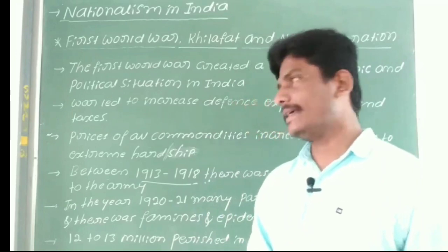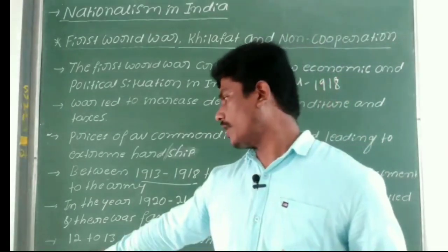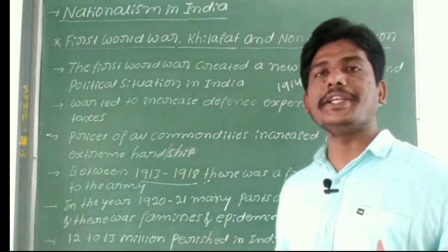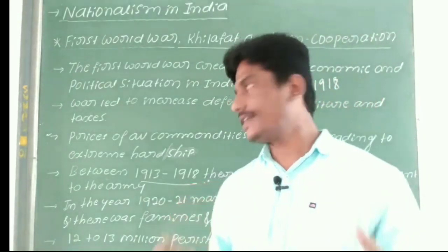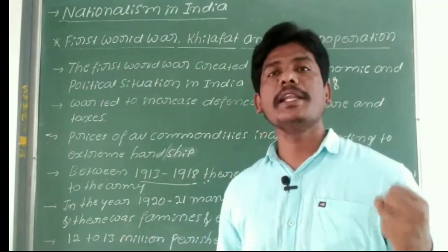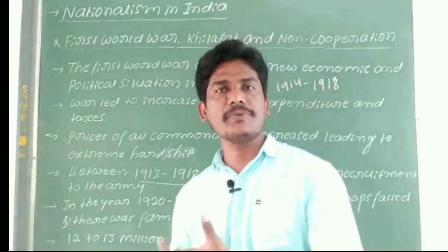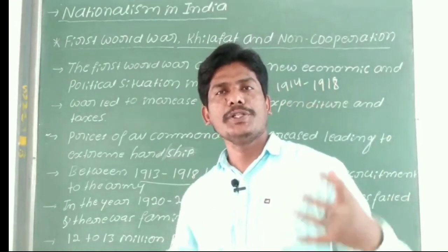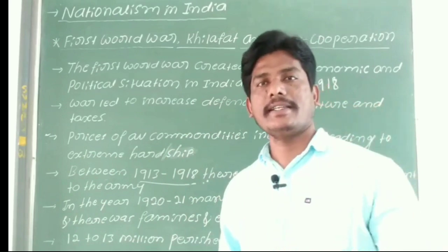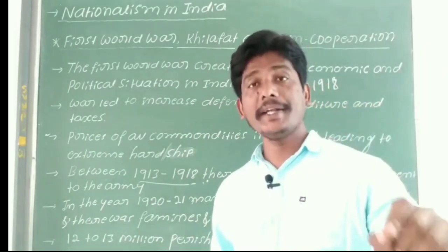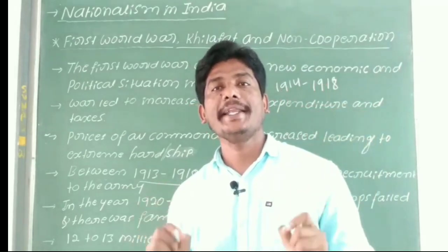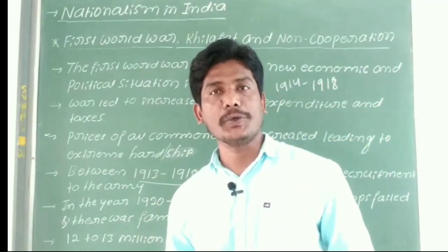In that time 12 to 13 million people perished in India due to the epidemic and famines. So these incidents led to nationalism, to the struggle against anti-colonial rule in India.